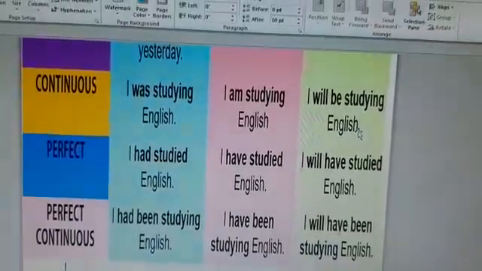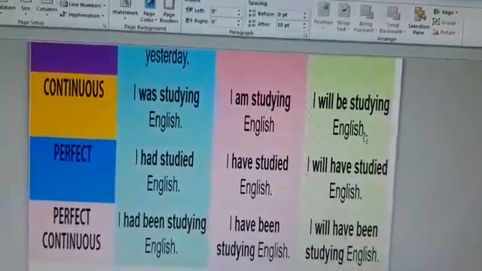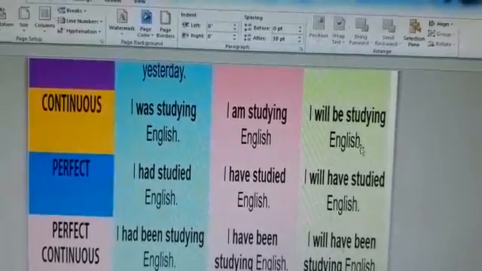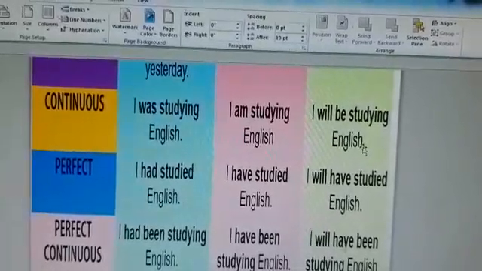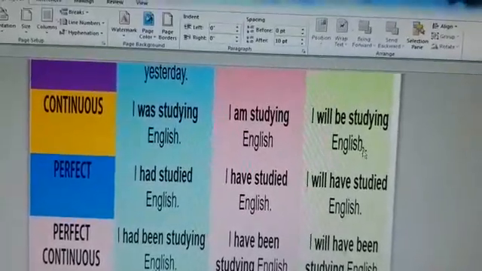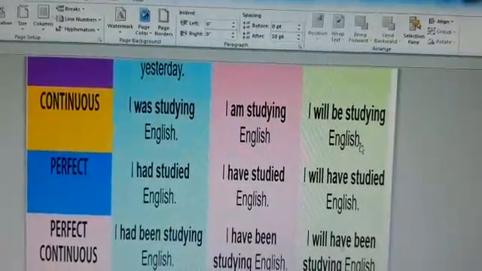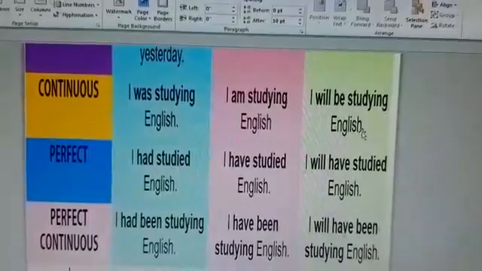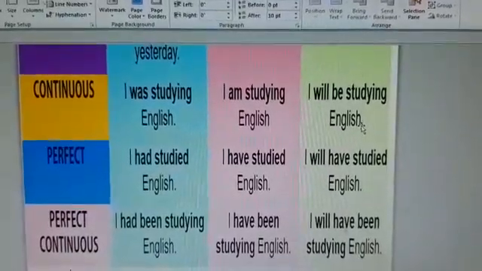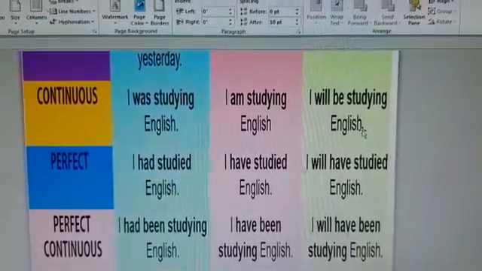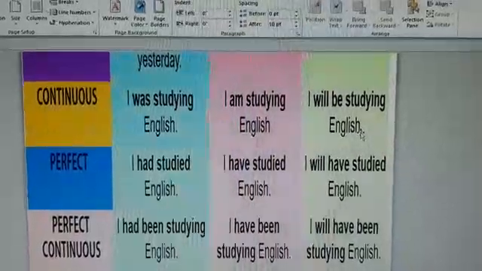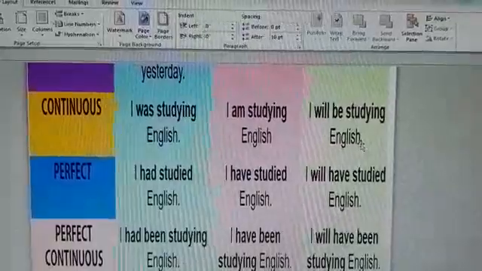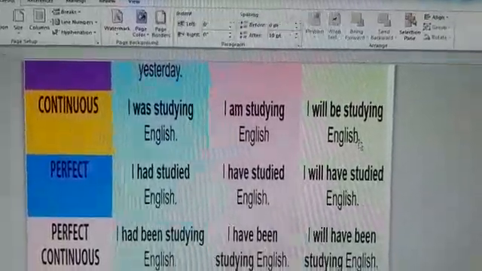Now moving on. Present perfect. I have studied English. We have studied English. Now if I talk about third person singular, it is going to be he has studied English. It has studied English and they have studied English. Now present perfect continuous. I have been studying English. Now, in simple words, I'll put it. Present perfect continuous means an activity which started in past and has some influence in present. It is still going on.